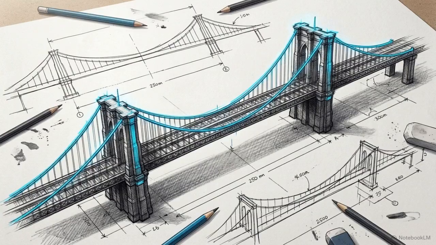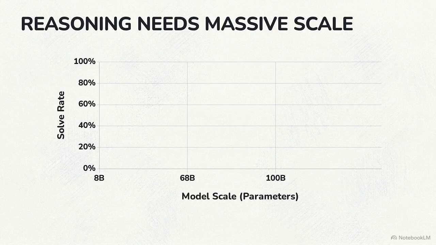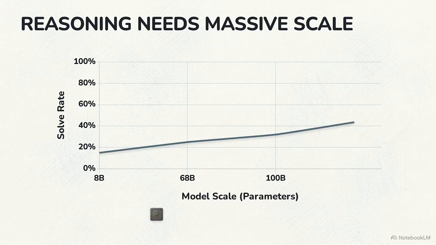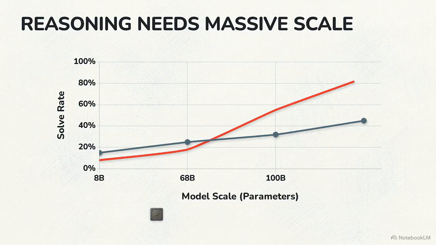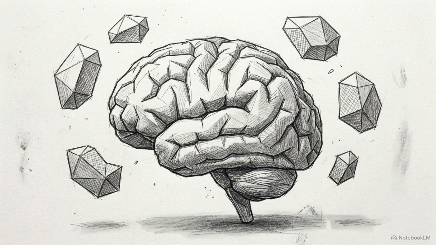Theoretical mechanics only matter if the empirical data supports them. This graph tracks model performance on the GSM-8K dataset, scaling from 8 to 540 billion parameters. Standard prompting shows a steady, gradual slope. Plotting chain of thought over this reveals a distinct flatline zone. For models under 68 billion parameters, it dips below standard prompting. Applying chain of thought to small local models actively degrades their performance.